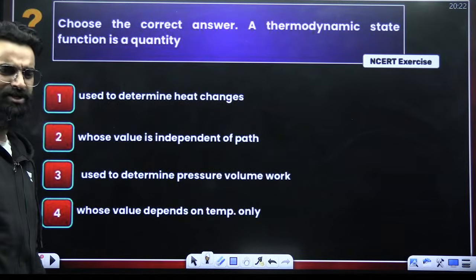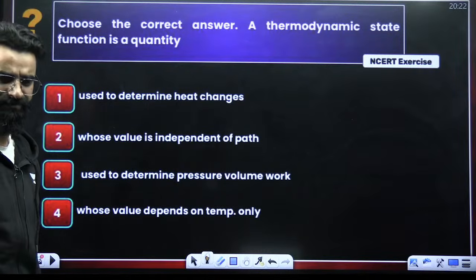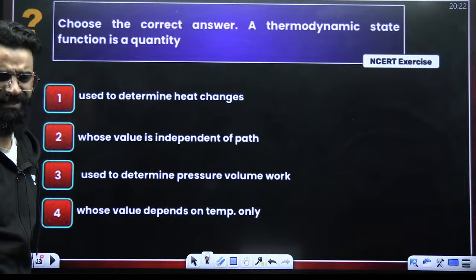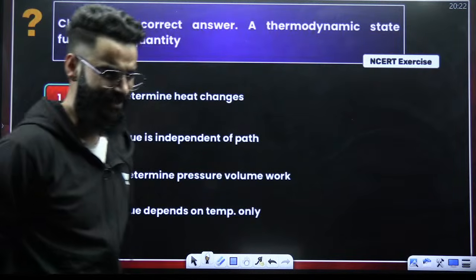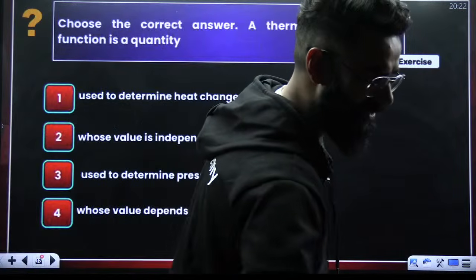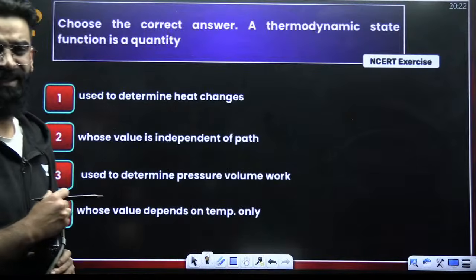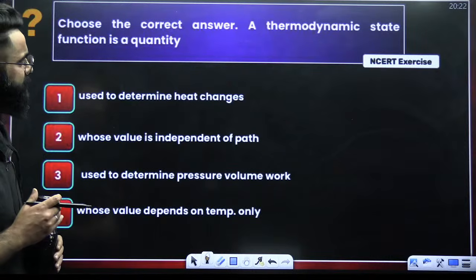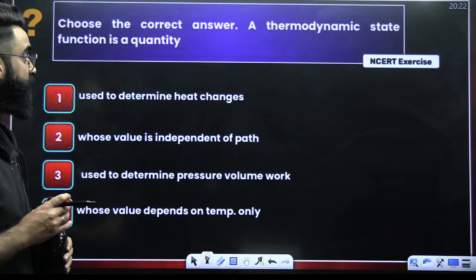At least this sort of a question, everybody should be able to solve. Then I would think that you have studied thermodynamics. Because it's a very simple question, which, when we start teaching thermodynamics, is the first thing we teach in the basic terminologies. Choose the correct answer. A thermodynamic state function is a quantity.